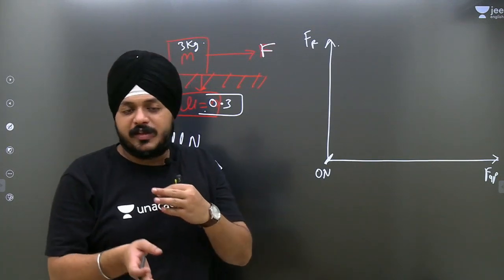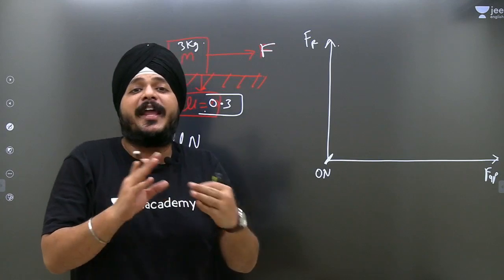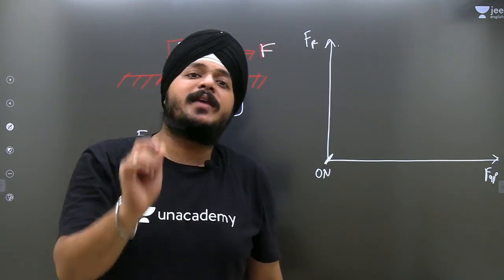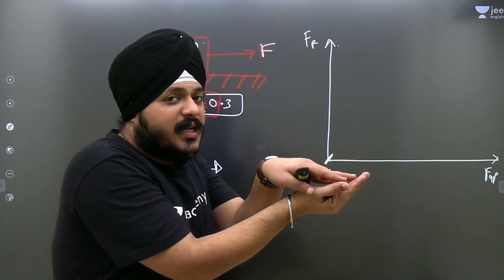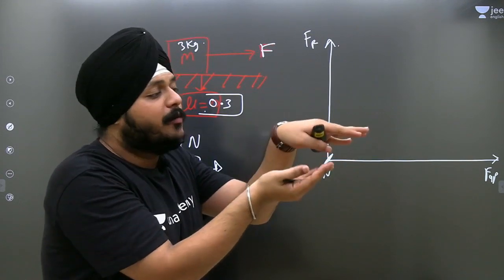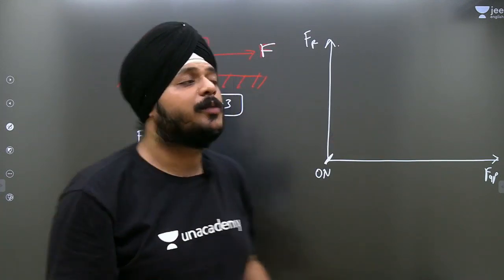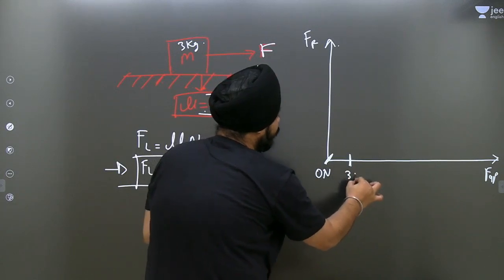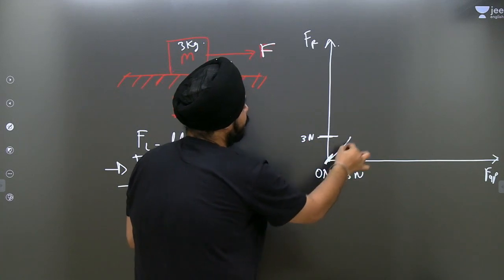There is a property of static friction: to self adjust according to the external force applied. Why? Friction has one important note: it always resists the relative motion between the two contact surfaces. So suppose I am applying 3 Newton, the static friction will self adjust itself to 3 Newton.